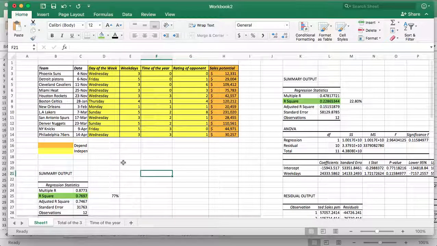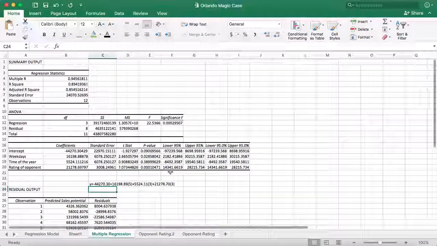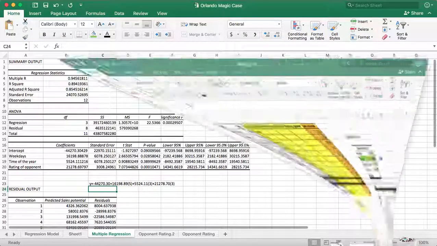You guys might have questions. Let me try to think about the questions that I had. Well, of course, the R square is confusing because you see all these numbers and decimals and you don't really know what it means. So you guys know now that the percentage means the importance that that category has on the cell's potential. Okay, let's see. Let's go back to the original Excel that I had. We have the multiple regression. And well, guys, that should do it.